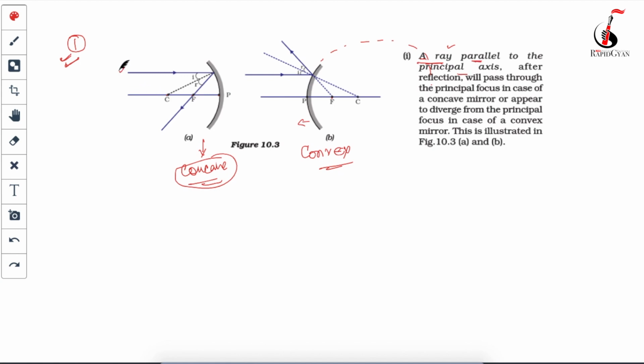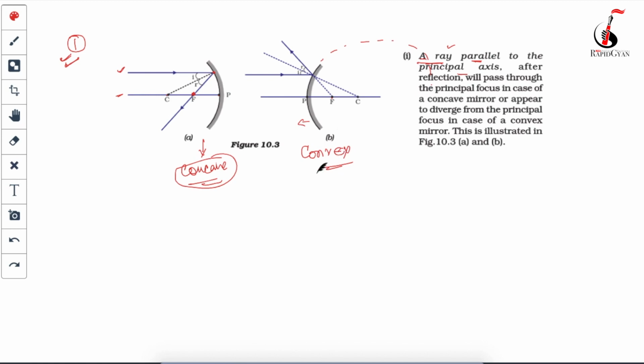It comes parallel to the principal axis, strikes the mirror and gets reflected. After reflection it will always pass through the focus of the mirror. This is the first phenomenon of rays of light which you will have to remember.